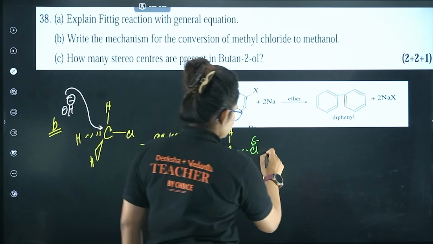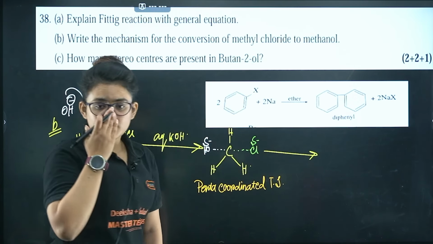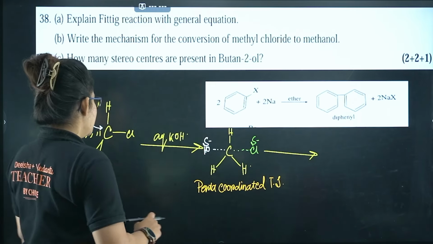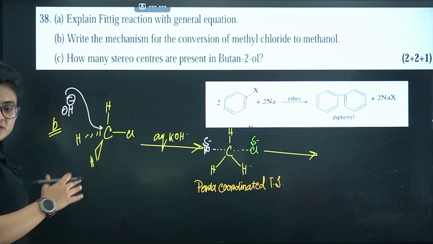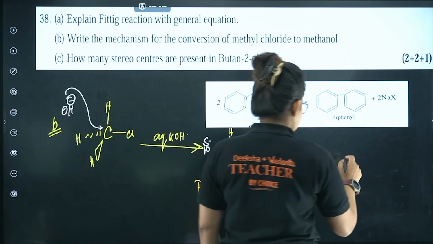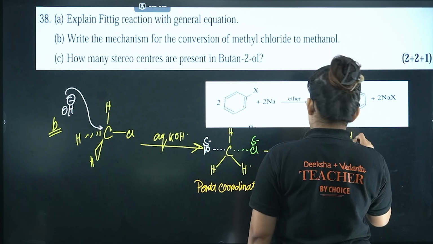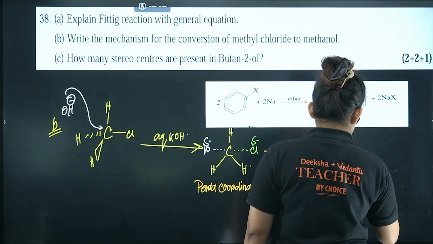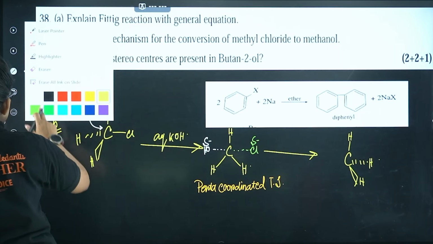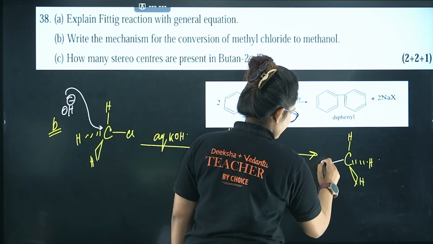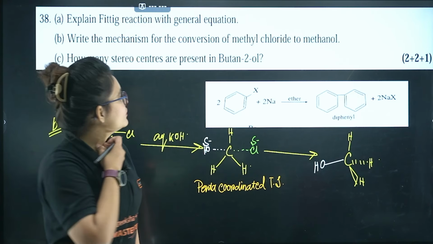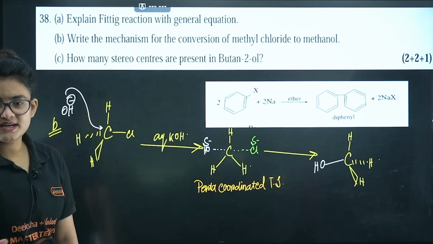From here, what will happen? The nucleophile will make a proper bond and the leaving group will leave the system permanently, and the geometry will be a little bit tilted. So the compound will look something like this. This is the entire mechanism for the process. So from methyl chloride you got methanol. I guess it's clear, SN2 mechanism.